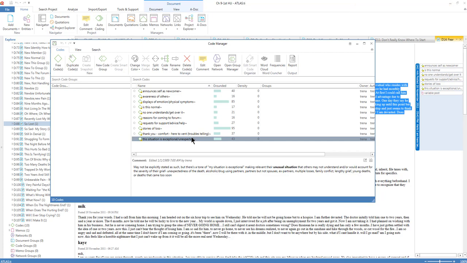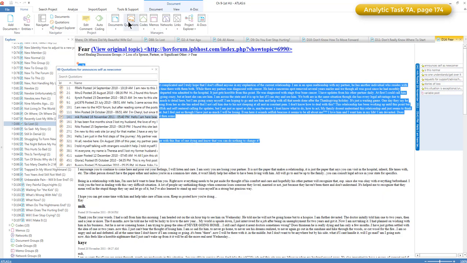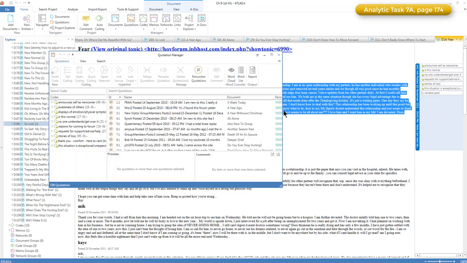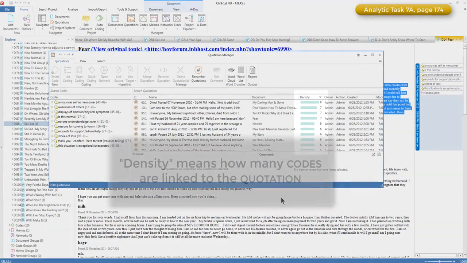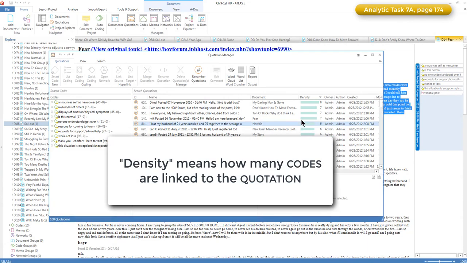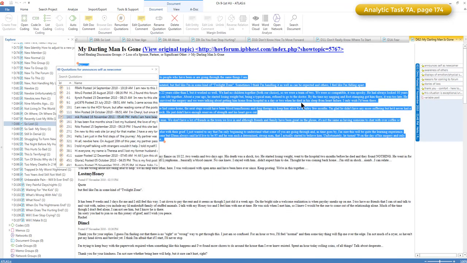So once we had gone through and coded all the data, in phase 7A, we needed to figure out what the patterns were in terms of what was happening in these posts in order to start writing the paper. So one thing I like to do at that point in the study is to take a look at the coded quotations and to sort them by density to see which quotations had the most codes attached to it.